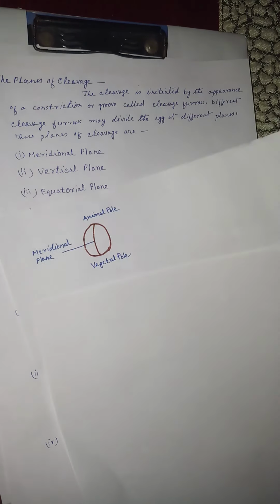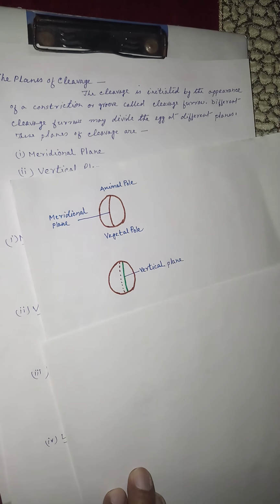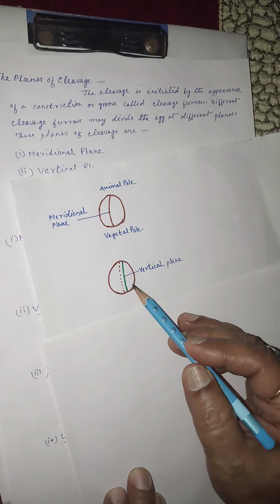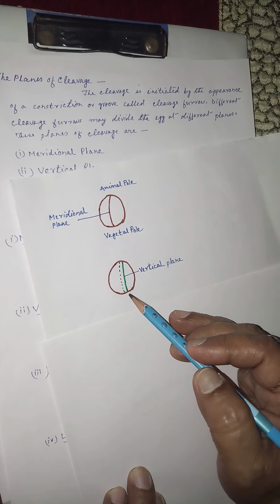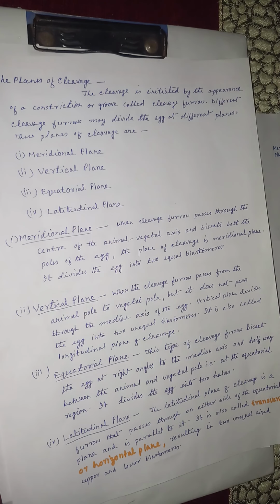We can see it through this diagram. This green line shows the vertical plane. This is the meridional plane, and this vertical plane divides the egg into two unequal blastomeres.